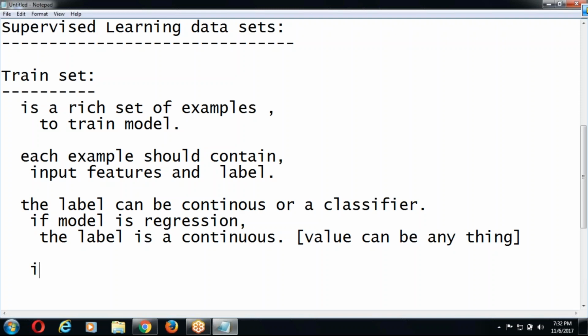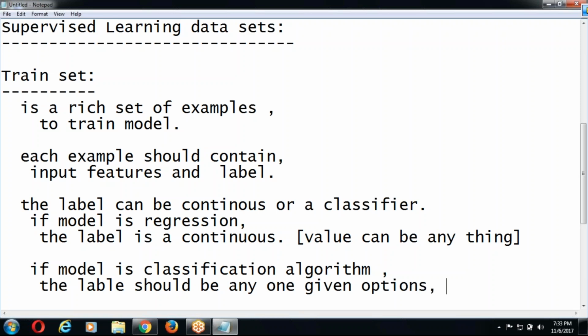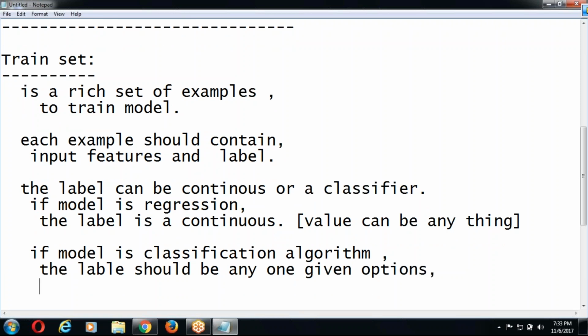If model is a classification algorithm, the label should be any one of given options, simply called classifiers.